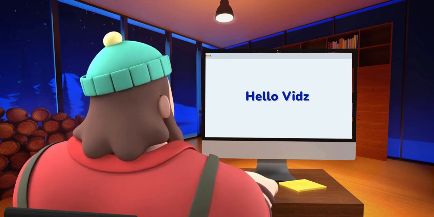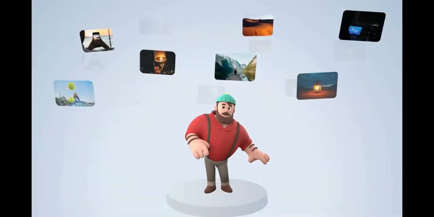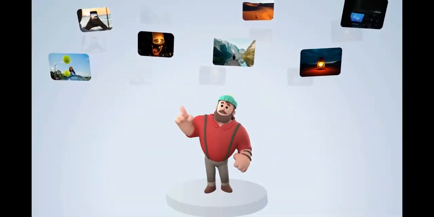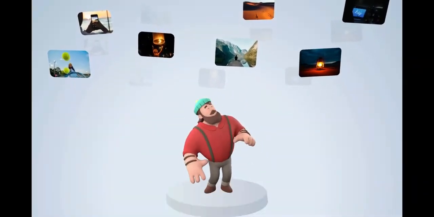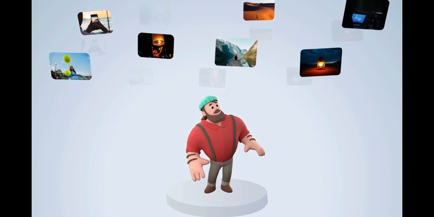And all of this can be done by using the friendly interface. Now, most video editing software are complex and difficult to learn, whereas Hello Vidz solves this problem with an easy learning curve and our user-friendly interface.